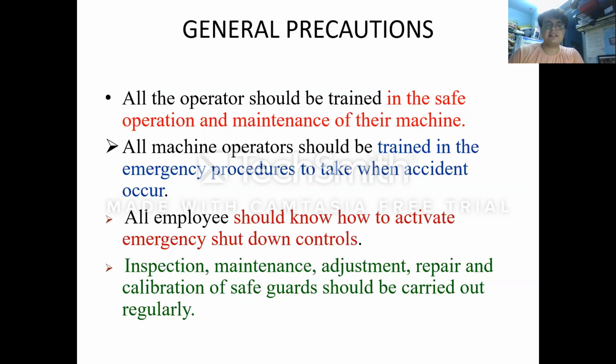Even our PC has an emergency shutdown. Next, inspection, maintenance, adjustment, repairs and calibration of safeguards should be carried out regularly. All the machines should be inspected regularly. Adjustment is required to be done. Maintenance is required to be done. Repairing, if required, is definitely to be done. From the inspection, we can come to know whether repairing is required or not, and by doing so we can reduce the chances of accidents.